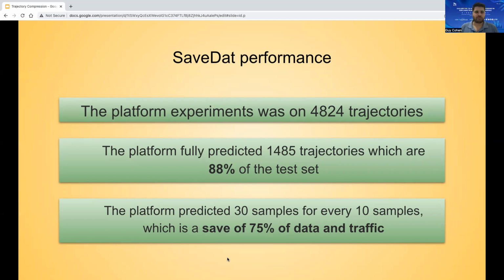The platform experiment was on 4,800 trajectories and fully predicted 1,485 trajectories, which is 88% of the test set. The platform predicted 30 samples for every 10 samples, which saves 75% of the data and traffic.